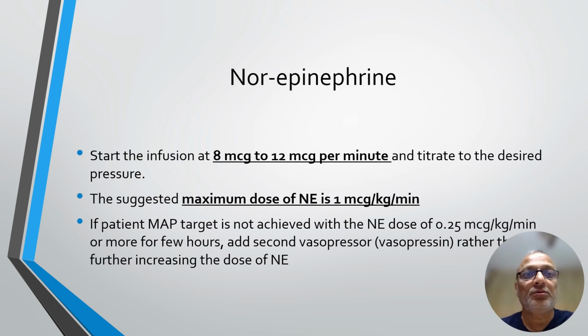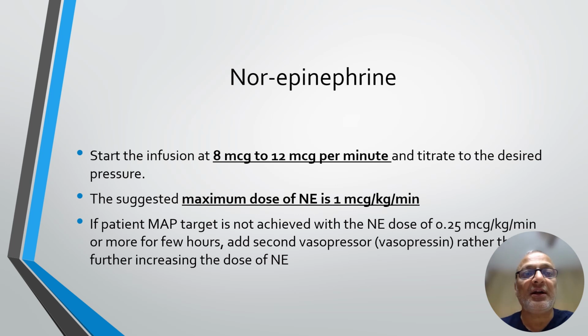With regards to the use of norepinephrine, start the infusion at 8 microgram to 12 microgram per minute and titrate to the desired mean arterial pressure. The suggested maximum dose of norepinephrine is 1 microgram per kg per minute.